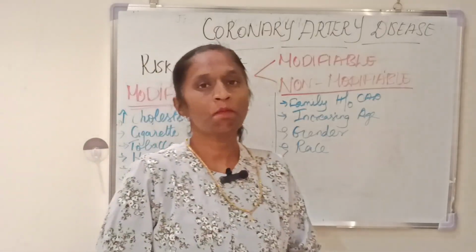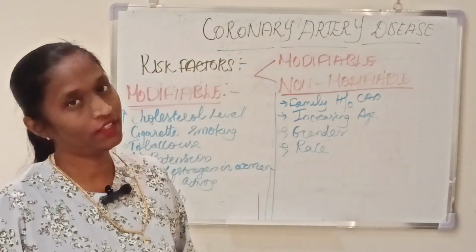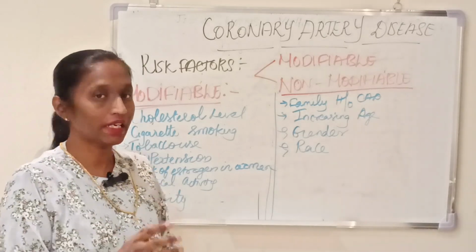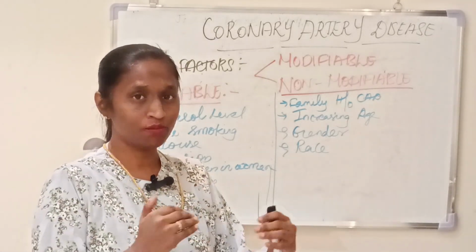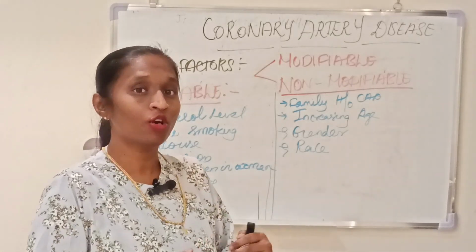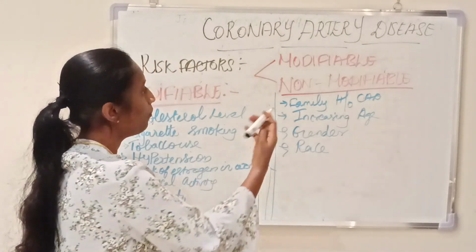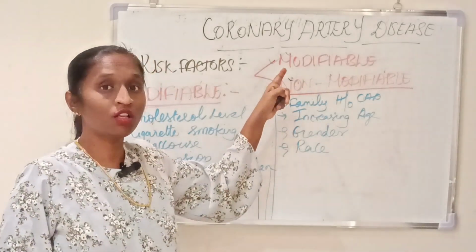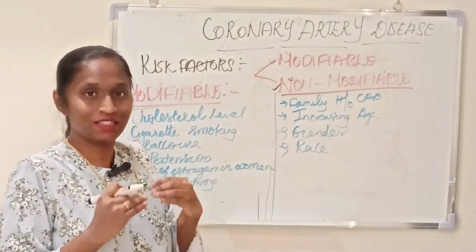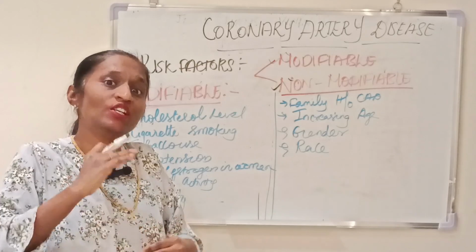Okay, so next we move on to the risk factors of coronary artery disease, risk factors of CAD. We can divide them into two: modifiable risk factors and non-modifiable risk factors. With modifiable risk factors, there is a chance to reduce the risk.